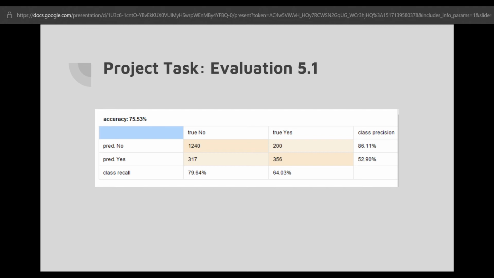The model was only correct to predict yes 356 times. This hence gives rise again to an overall class precision of 52.9% when the model predicts a yes.